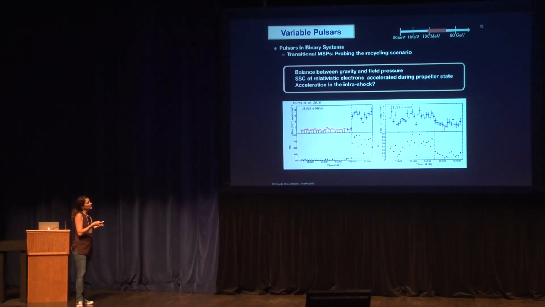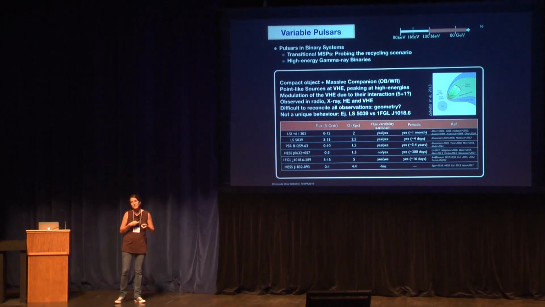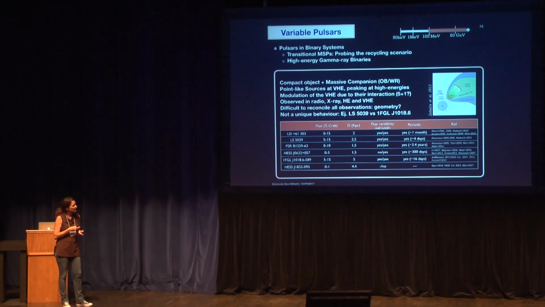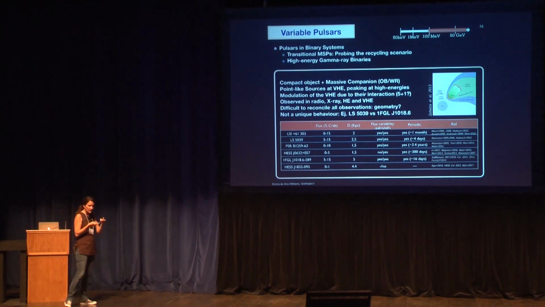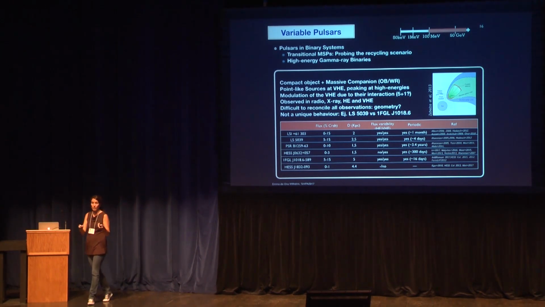This is another example. In this case, it's very nice because also it goes the other way. It was high, and then it basically went off. There are also the high energy gamma rays, which are also bright in GeV and TeV. Those guys, I don't think I have much time to talk about them, just to say they show different phenomenology too, and in general, what you see is the modulation of the emission with the orbit.